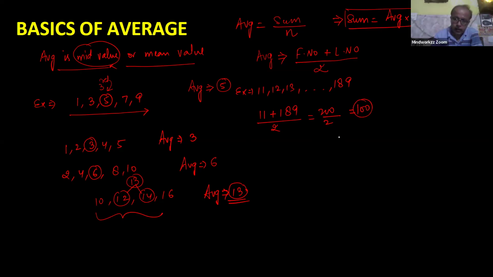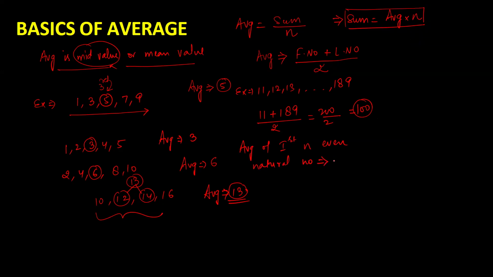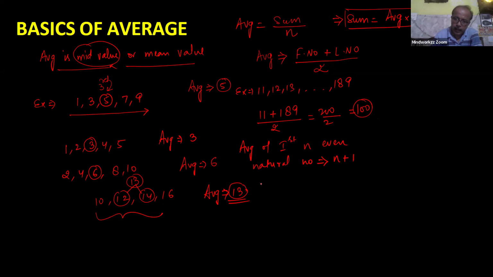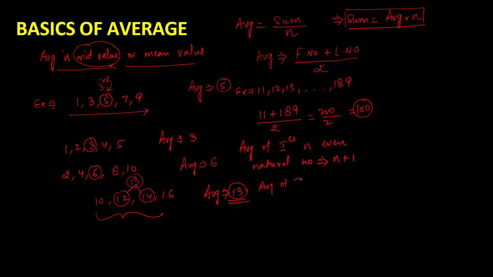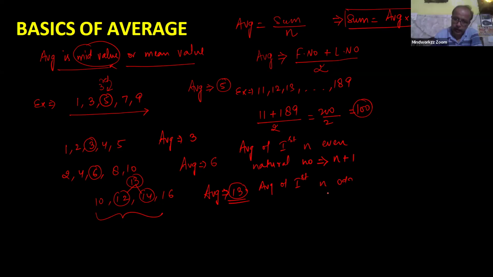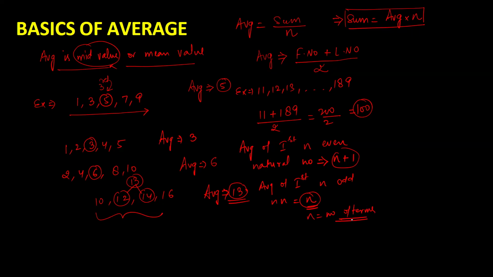And some other formula to calculate average especially for average of first n even natural numbers. Guys, tell me the formula for this one. N plus 1. Yes, where n is the number of terms. And average of first n odd natural numbers, average is equal to n. Yes, average is equal to n. In both formulas, your n represents number of terms. I hope everything is fine. Yes, sir. Okay.